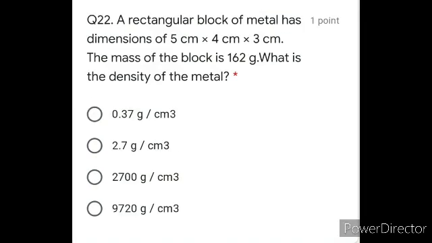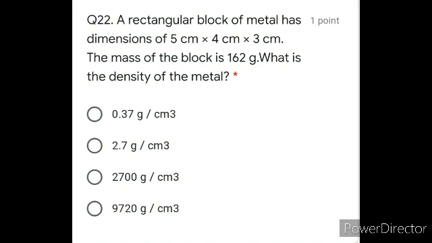Next is question number 22. A rectangular block of metal has dimensions 5 centimeter into 4 centimeter into 3 centimeter. The mass of the block is 162 gram. What is the density of the metal? And if we look on to the options, actually density का formula क्या है? Mass over volume. Fine. So volume हमें नहीं given, but dimensions of rectangular block is given. So तीनों dimensions को use करेंगे, length into breadth into height, we will get the volume. Fine. And units are gram per centimeter cube, so no conversion is needed.